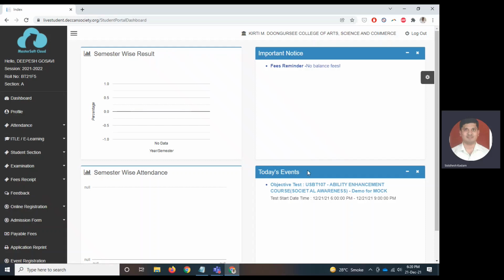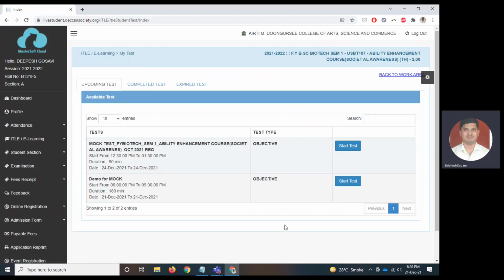See here in this particular section, today's event, you can see, but this you will see on the day of the exam. If you are checking on the previous day, then the steps are a little bit different that I'll show you. But on the day of the exam, if you want to check, then here itself you will get the shortcut. By clicking on this, it will directly take you to the test.